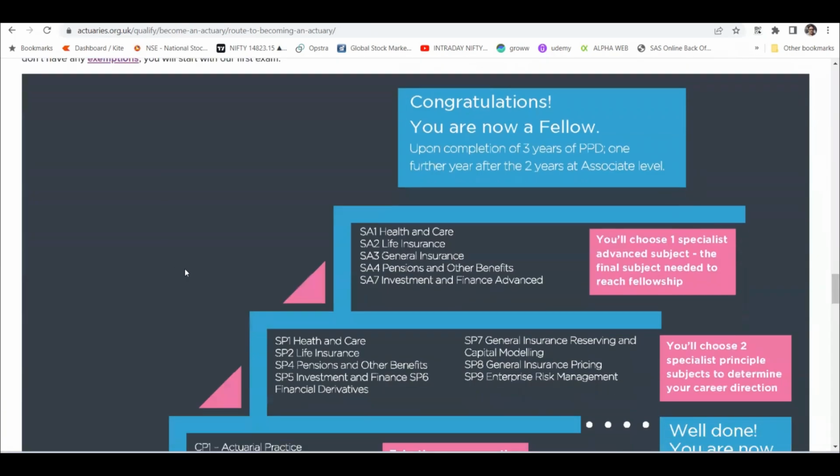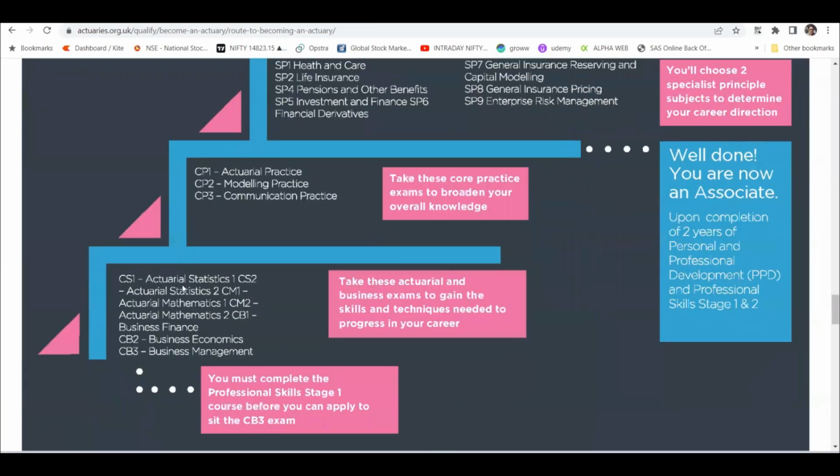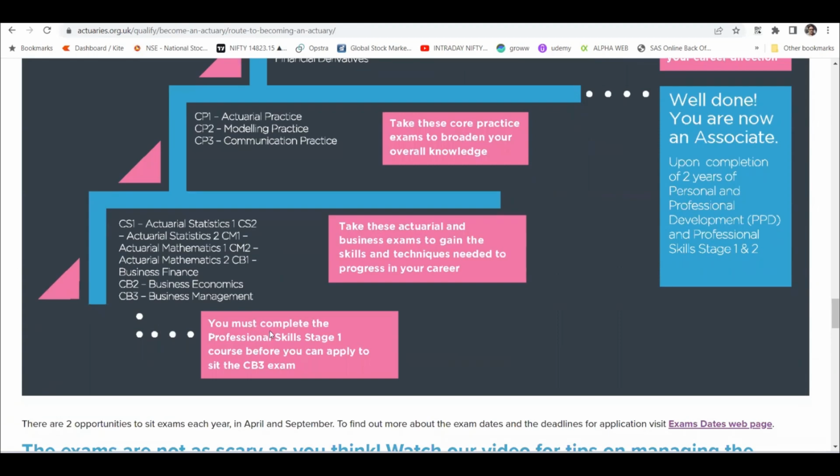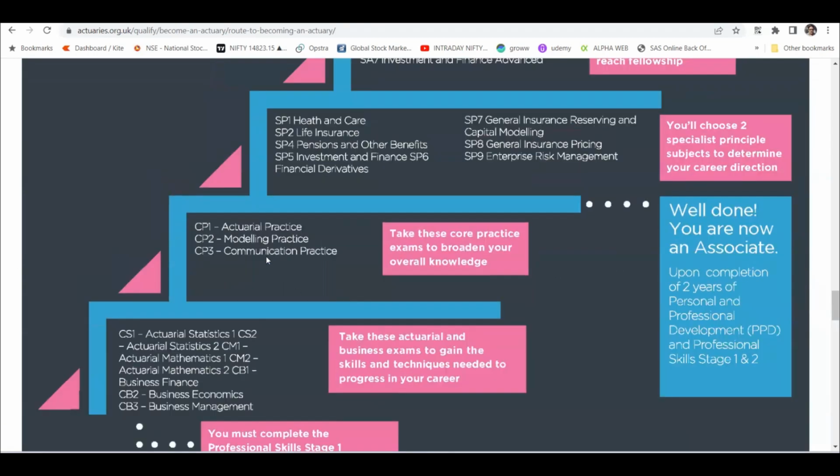And starting your exam, I think this is the most important diagram, and we already have seen this. So you have to write all these papers, right? CS1, CP2, all these papers, you have to clear all of this, right? Then you have to go into this phase. This is the CP paper series. Then this is the core practice series. Once you clear all of this, you become an associate, as is written here.